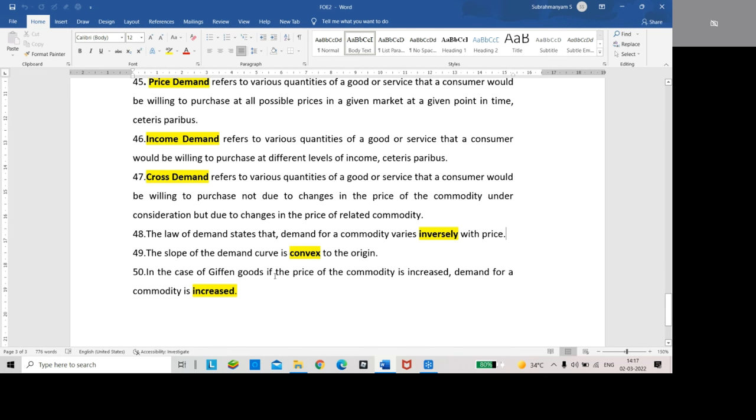Whereas in case of Giffen goods, if the price of the commodity increases, demand for the commodity also increases. Generally, demand increases when price decreases, and demand decreases when price increases, but in case of Giffen goods, price increases and demand also increases.